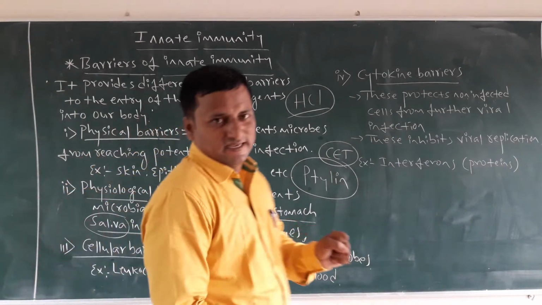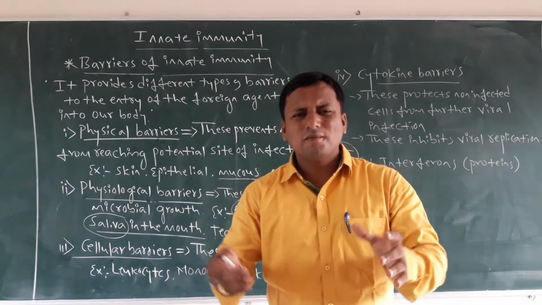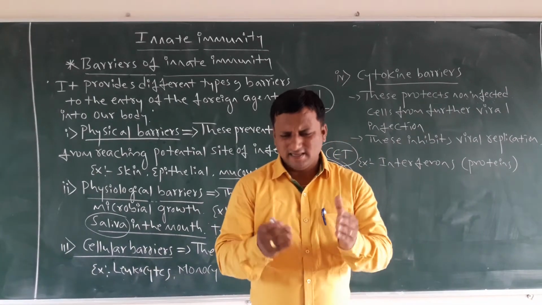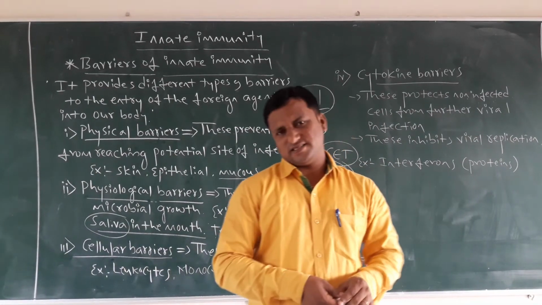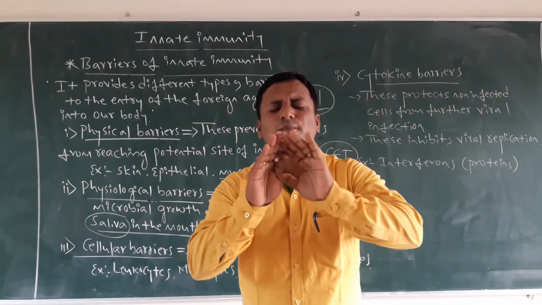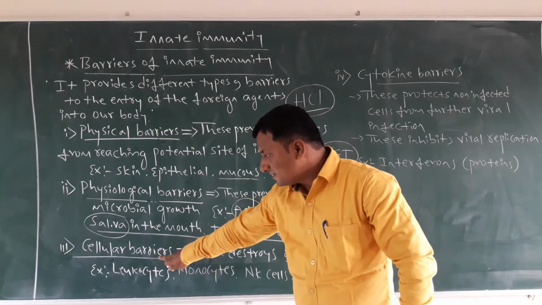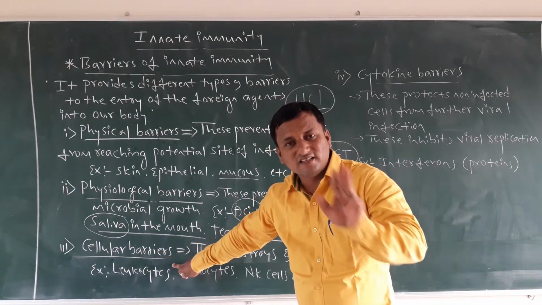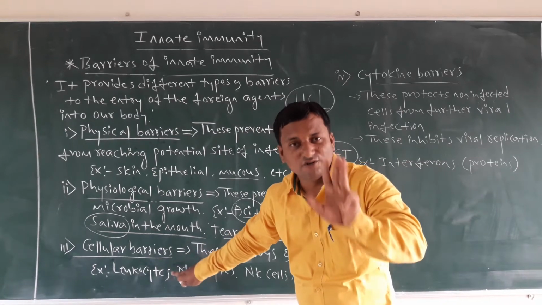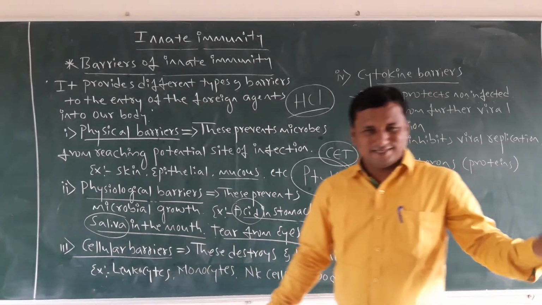Cellular barriers are based on cells. In our body we have so many components of cells, and different types of cells play different roles. So the cellular barriers are the third type of barriers. What is their role? They destroy and kill microbes.